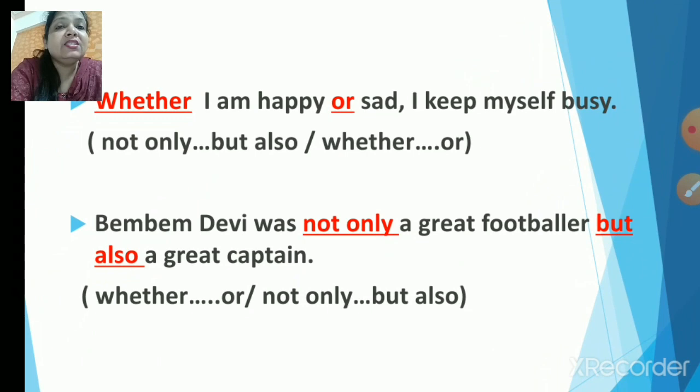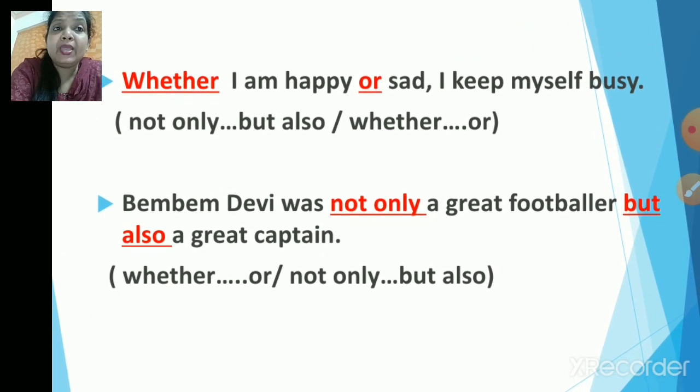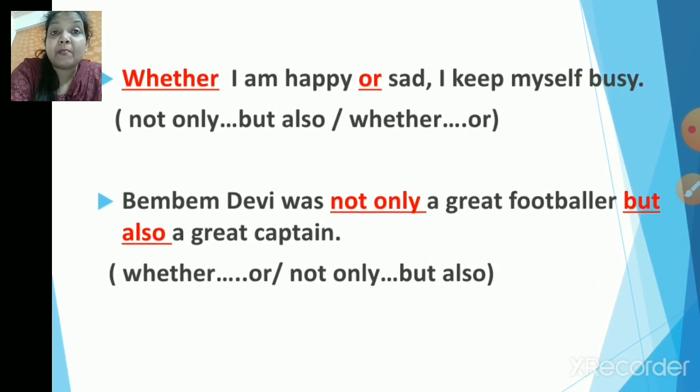Alright, the answer is: whether I'm happy or sad, I keep myself busy. Next: Mary Kom was not only a great footballer but also a great captain. So yes, children, these were the correct answers for the correlative conjunction. Now it's very easy to identify the correlative conjunction. The reason is it always comes in pairs.